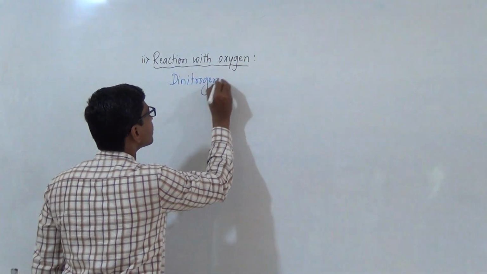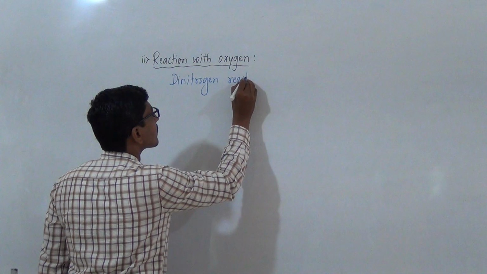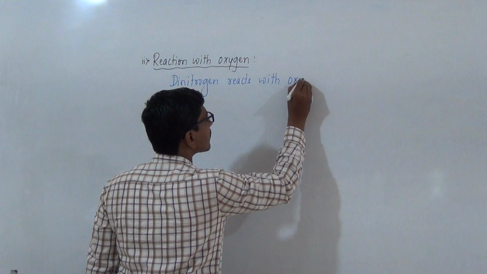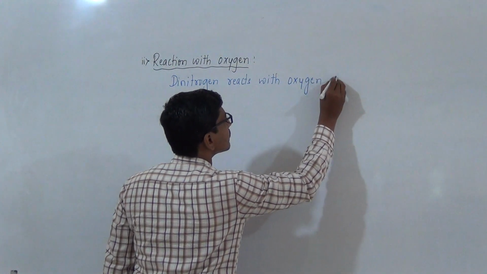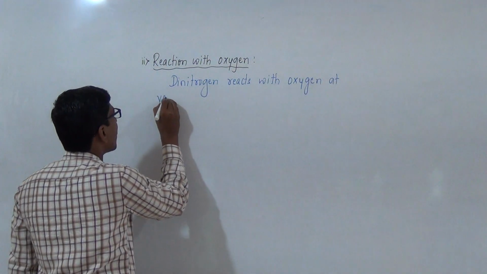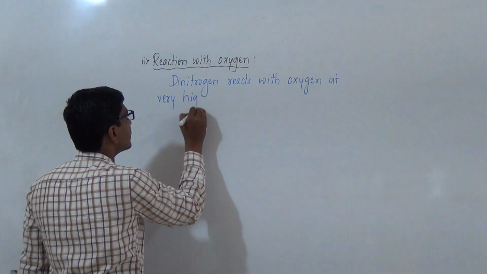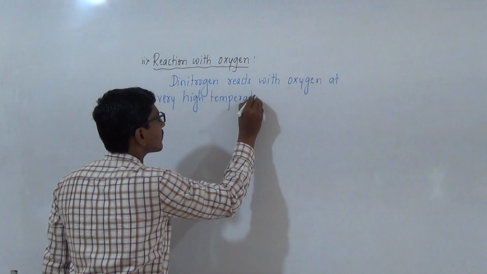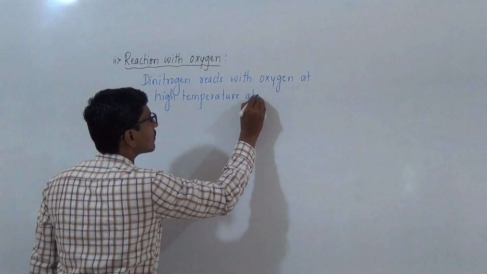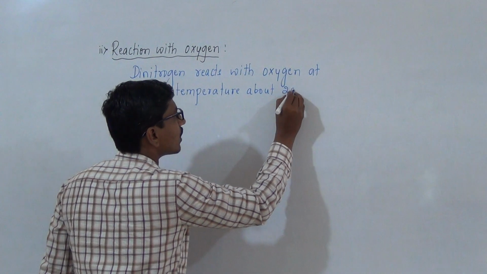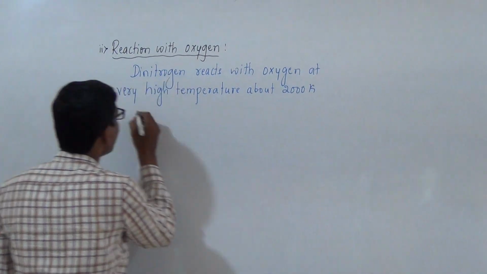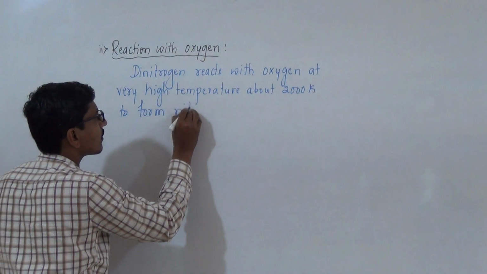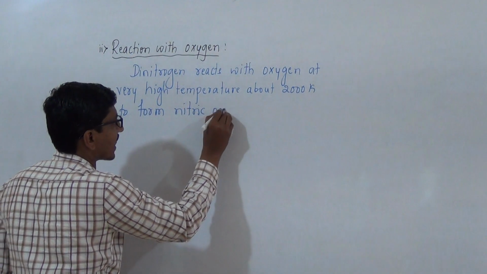Dinitrogen reacts with oxygen at very high temperature, about 2000 Kelvin, to form nitric oxide.